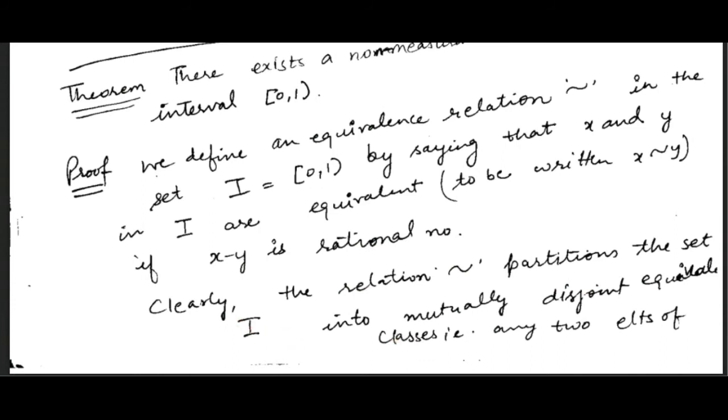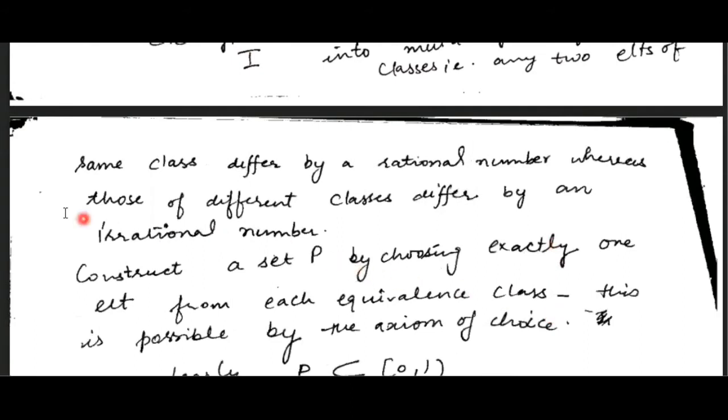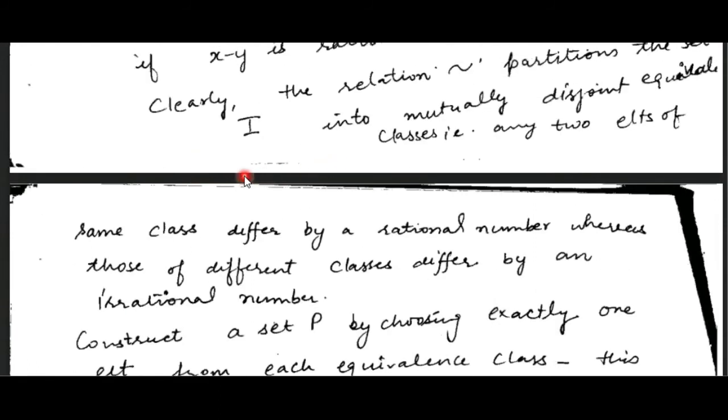So we can divide this I into mutually disjoint equivalence classes, that is, any two elements of the same class differ by a rational number, whereas those of different classes differ by an irrational number. So basically we partition this interval into mutually disjoint equivalence classes, right? If we take any two numbers from the same class, then those two numbers are equivalent. Equivalence means their difference is a rational number.